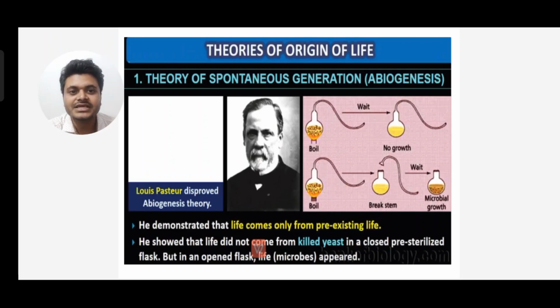He showed that life did not come from killed yeast in a closed pre-sterilized flask, but in an open flask life microbes appear.